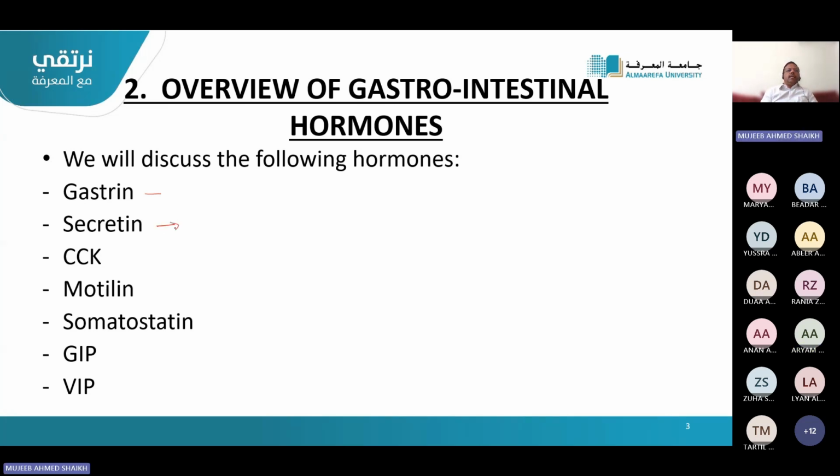Then secretin, then CCK, that is cholecystokinin, motilin, somatostatin, GIP and VIP. I will show you the full forms. These are the main hormones. Others are also present, but we will discuss only these: gastrin, secretin, CCK, motilin, somatostatin, GIP and VIP.